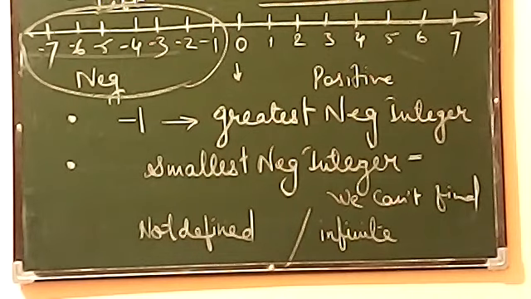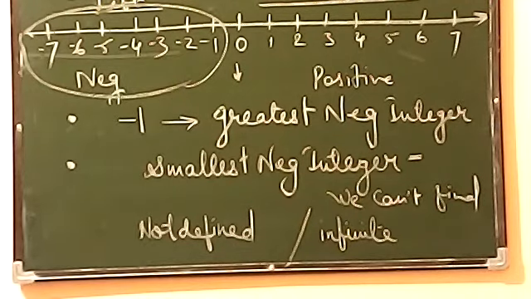Because 0 is neither positive nor negative. 0 is neither positive nor negative. So what if I am asking all of you, which is the smallest positive integer? 1, correct. Absolutely right. Now tell me, which is the greatest positive integer? Which one is the greatest positive integer? Absolutely correct answer,